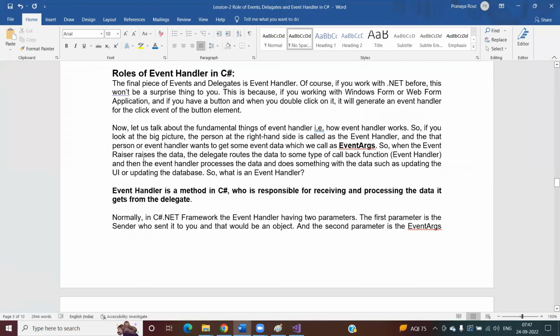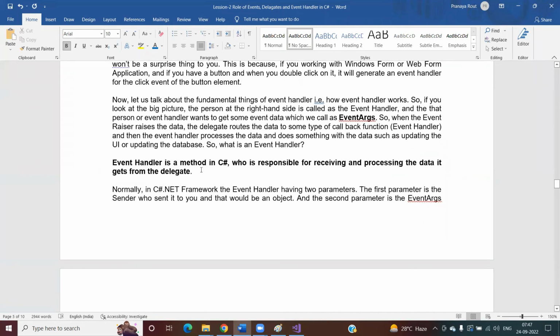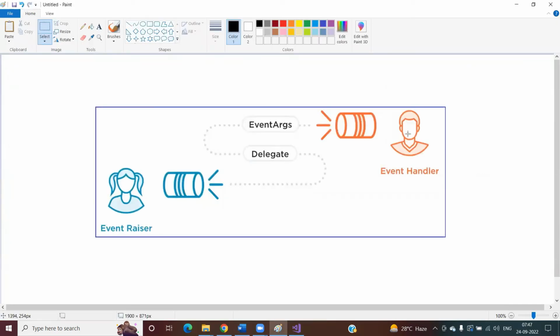So when the event is raised, the delegate routes the data to some type of callback function, and then the event handler processes the data and does something with that data, such as updating the UI or updating the data. Simply speaking, this is the use of event handler. Event handler is a method in C# which is responsible for receiving and processing the data it gets from the delegate. So what is this event handler? It will receive the event data from the delegate, and once it receives the event data, then it's up to it. Whatever it wants, it can do with the data, right?